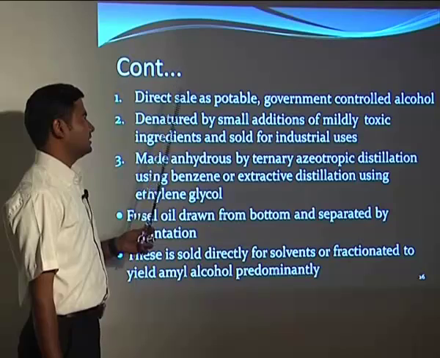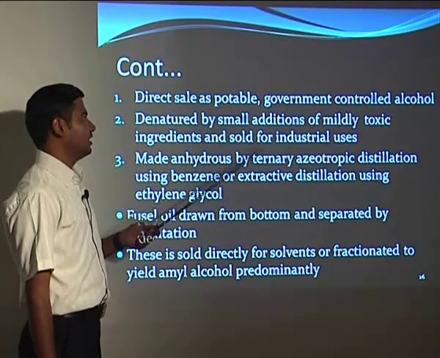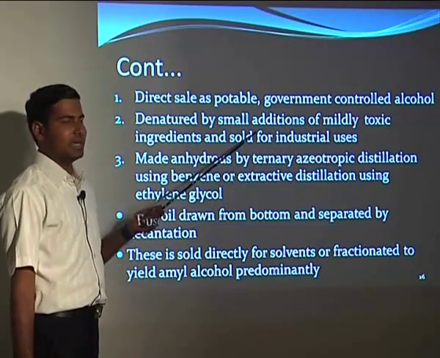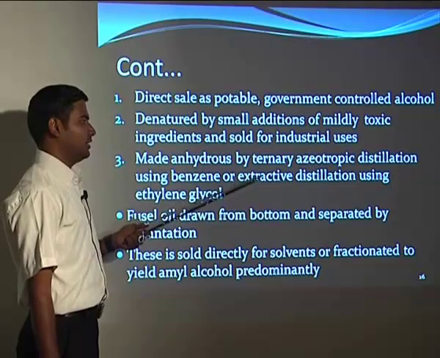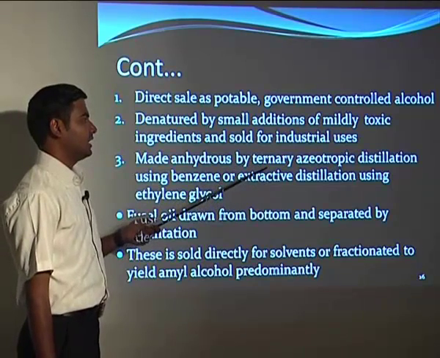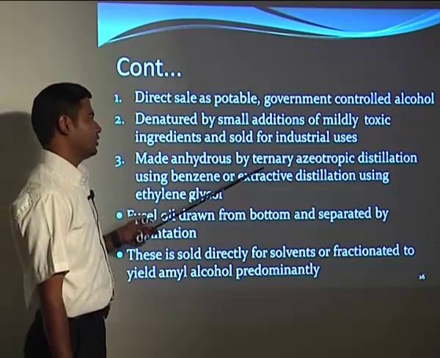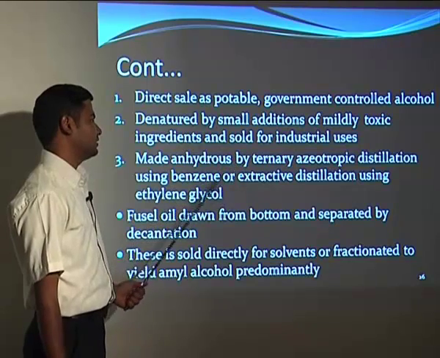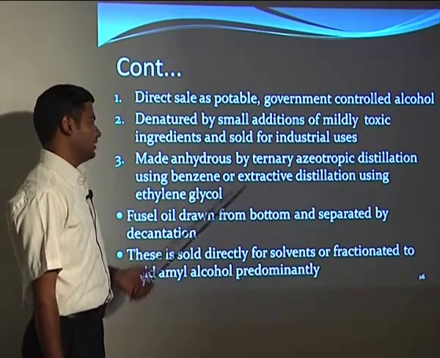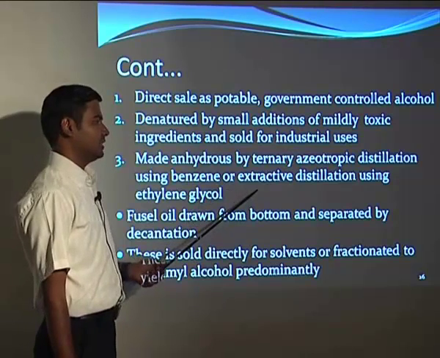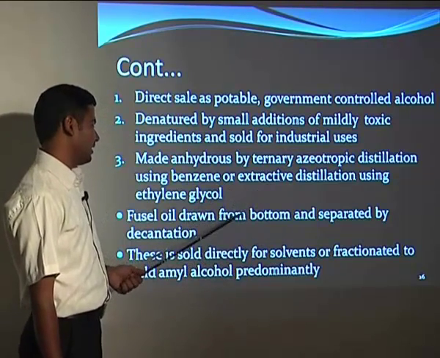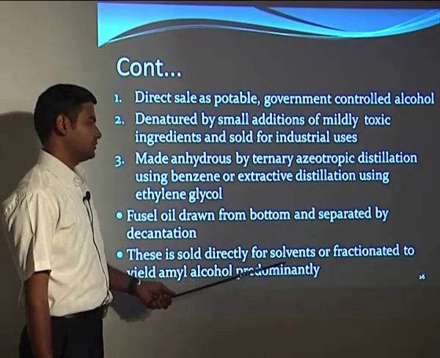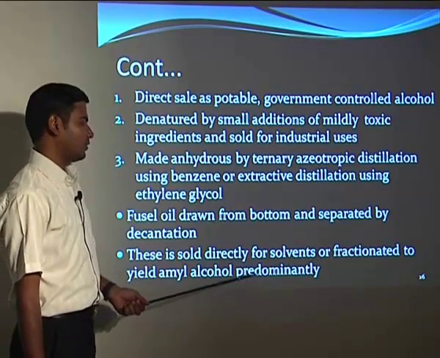So here we can send it as diluted, or we can denature it by adding a toxic substance; generally methanol is added. Or if you want more concentrated ethanol, then we can go for distillation. The azeotropic mixture of water and ethanol is very difficult to separate, so we use benzene or extractive distillation techniques to separate them, and we can have the higher grades of alcohol. Then fusel oils are drawn off from the bottom and separated by decantation, and this is sold directly as a solvent or fractionated to yield predominantly amyl alcohol.